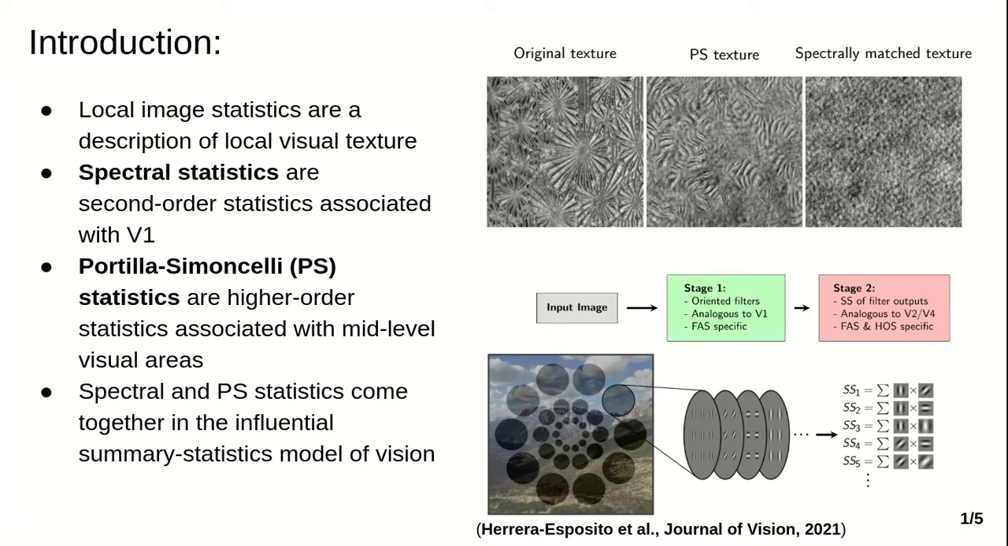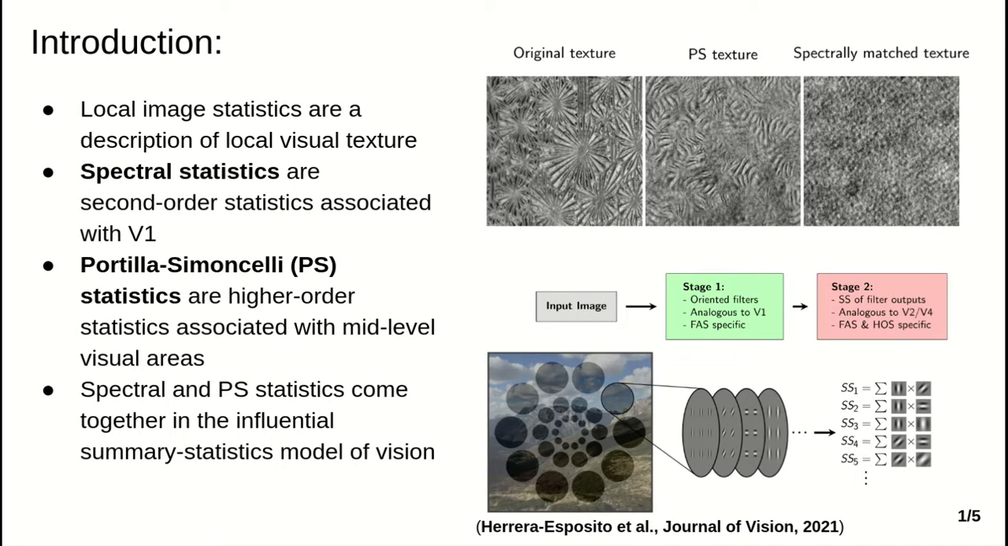Portilla-Simoncelli statistics, on the other hand, comprise a texture model which contains higher-order statistics computed over the outputs of V1-like filters. They are associated with selectivity in mid-level visual areas, and they are important for human perception. As an example, on the top right, we have a natural texture, a texture synthesized using Portilla-Simoncelli statistics, and a texture synthesized using only spectral statistics. We see here that the Portilla-Simoncelli statistics allow for the synthesis of textures of much higher perceptual quality.